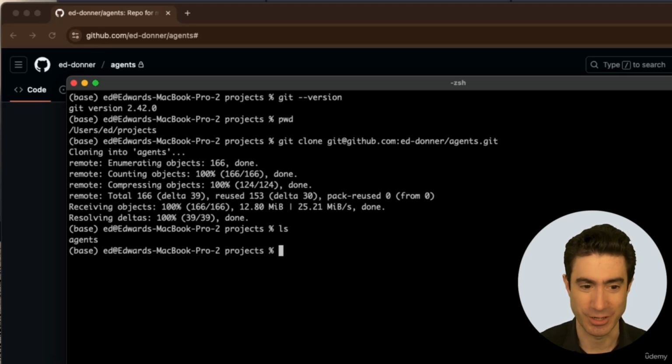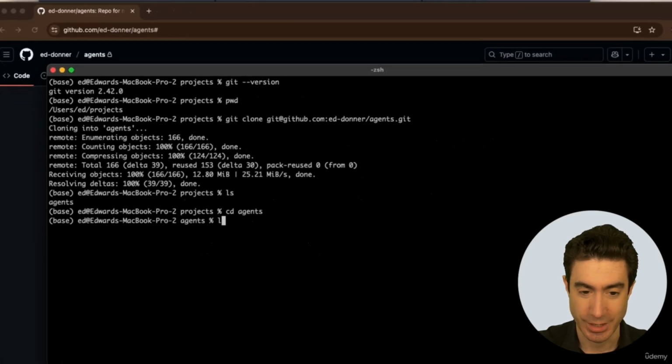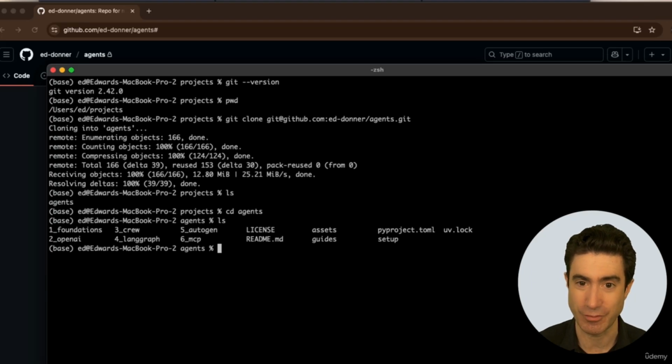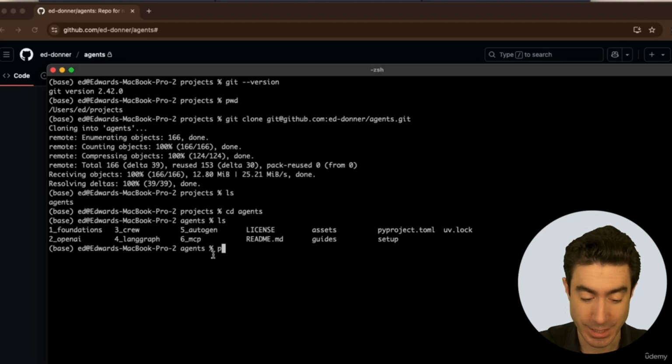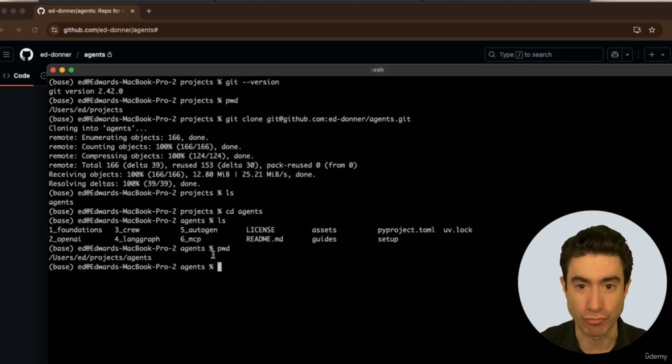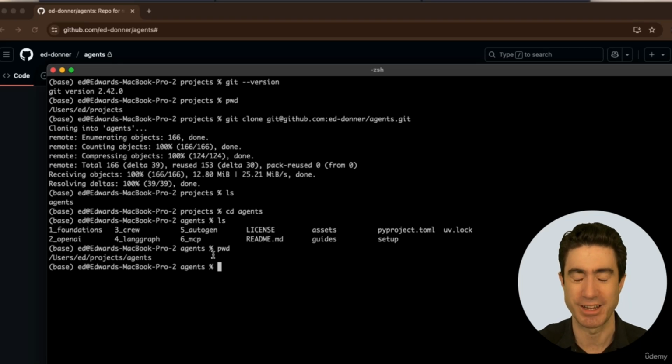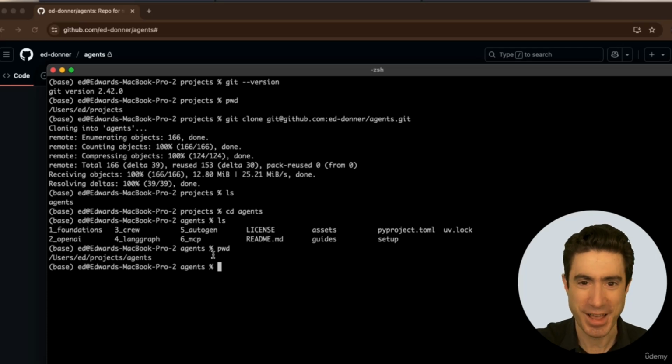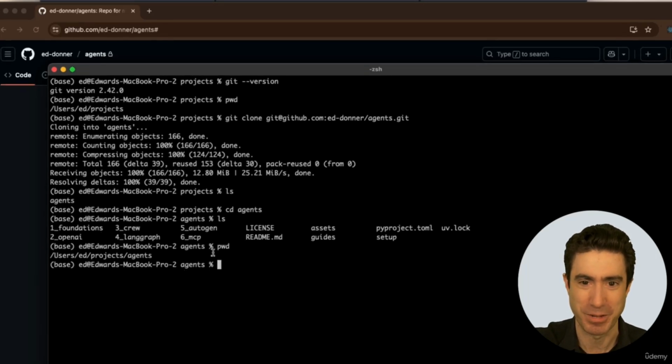If I now have a look, you'll see that there is a directory called agents. If I go into agents, I now see that I have directories for the full project. And I want to mention that where we are right now, in the agents directory inside my projects directory, this is known as the project root directory. If you're inside the top level directory of your project, agents, this is the project root, and you'll hear that referred to during the course and generally. So it's worth knowing that that's what it is. But that is step 1 of the setup complete.